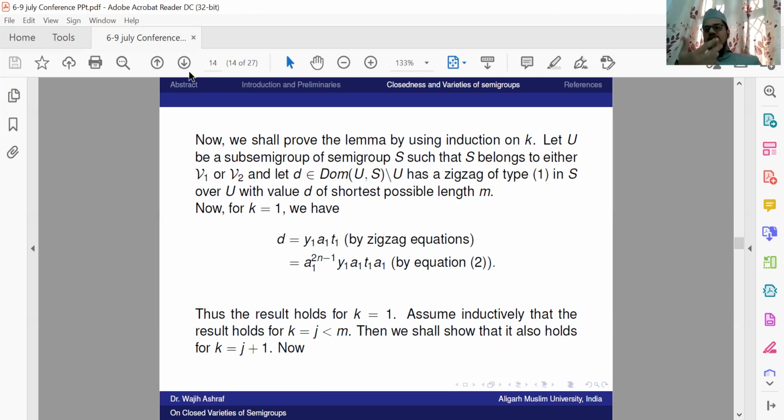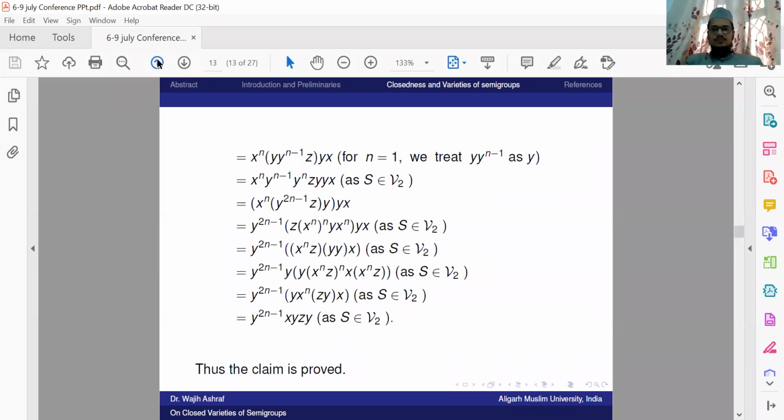That is, we prove for K equal to 1. We assume the result is true for K equal to J. And finally, we prove the result is true for K equal to J plus 1. So in proving the result by induction on K, we will use the same equation. That is, this equation we will use.